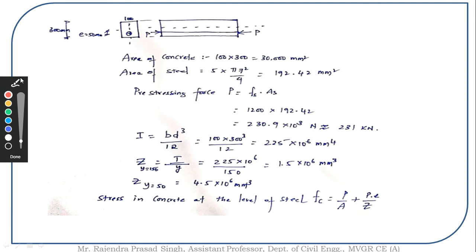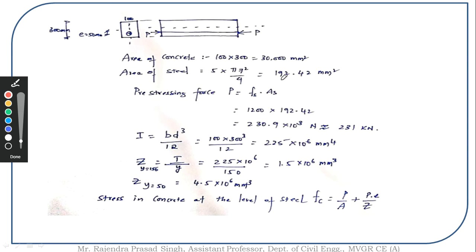So the problem is like this. We have a pre-tensioned member, and in this pre-tensioned member we have a pre-stressing force which is located at a certain eccentricity. This eccentricity value is known as 50 mm. This is the dimension. So we are going to find out the area of concrete. We are going to find out the area of steel. So we have got 5 wires of 7 mm diameter.